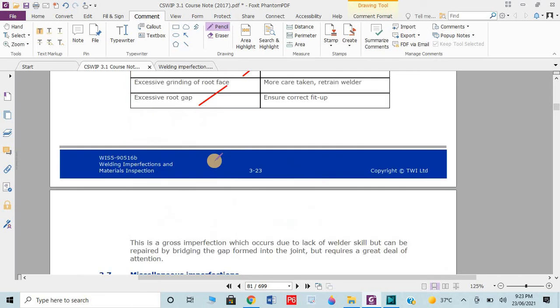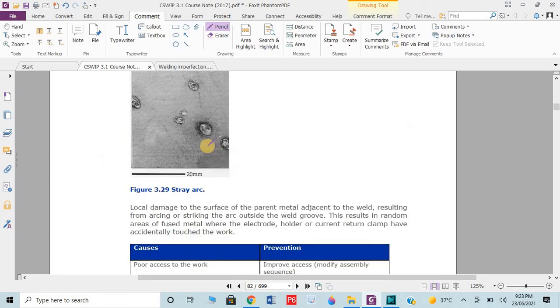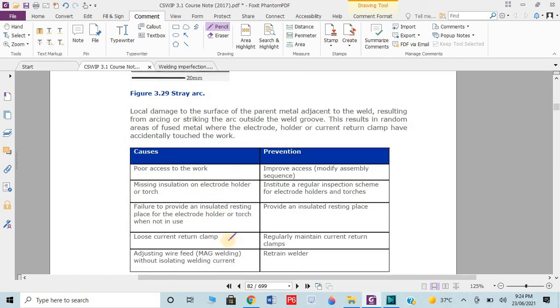Only the small areas remain, don't get bored. We are just going to the end. Then we have stray arc or arc strike. Remember both terms, arc strike or stray arc. Unwanted touch of the electrode with the base metal is known as arc strike. This normally, with the passage of time, penetrates in the weld or in the base metal, which causes the defect. Poor access to the work, missing insulation of electrode holder, torch failure and loose current, etc.